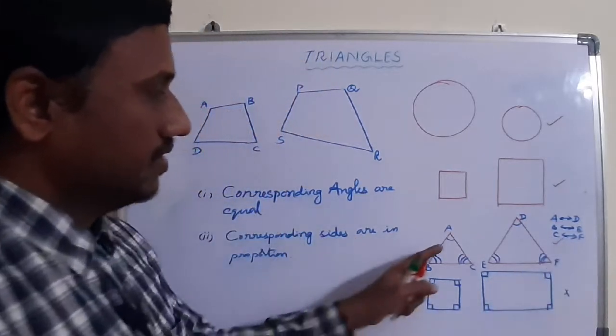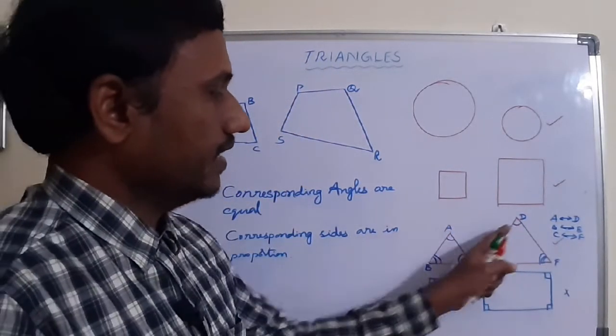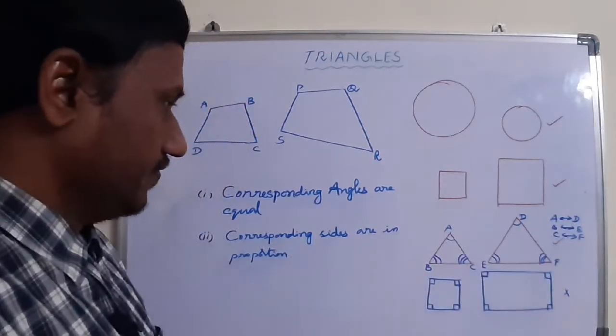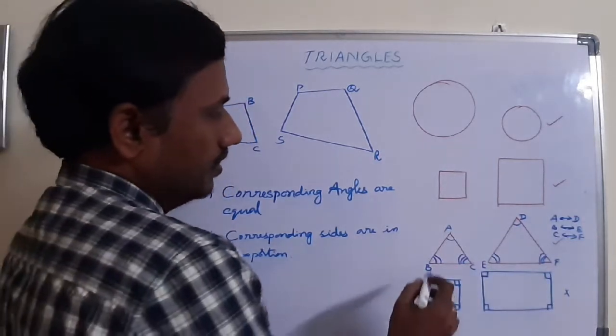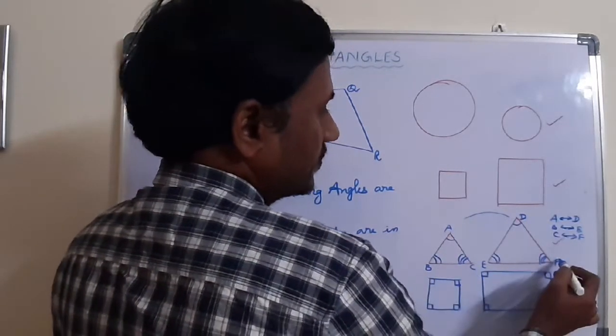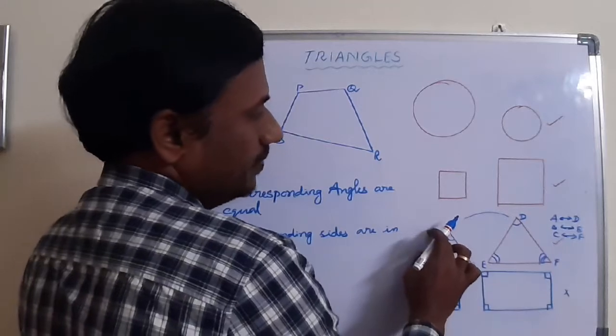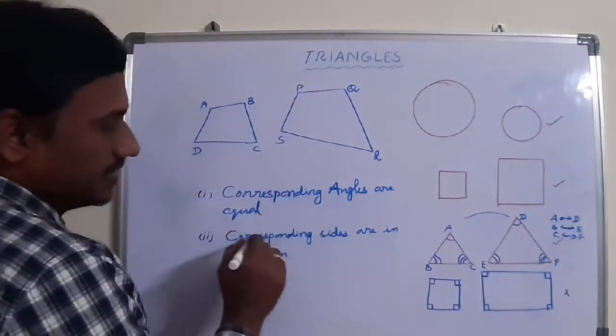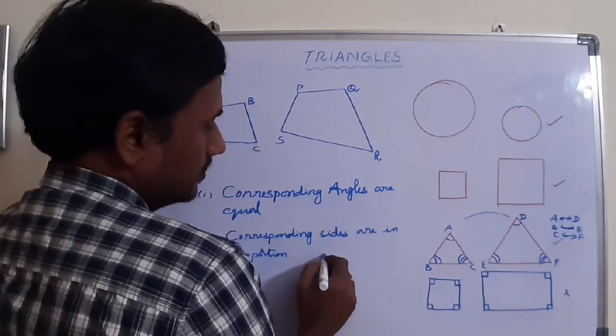That means angle A is equal to angle D, angle B equal to angle E, angle C equal to angle F. And whenever A corresponds to D, B corresponds to E, C corresponds to F, then side AB corresponds to side DE. That means as per the second rule, this is the condition.